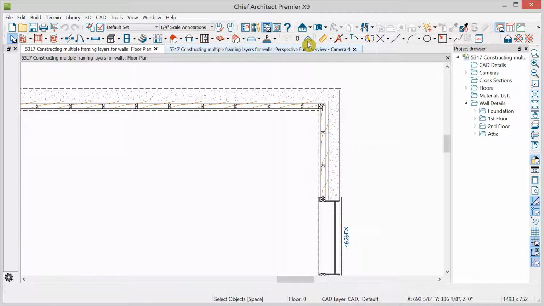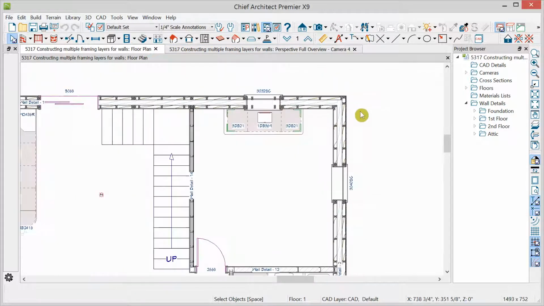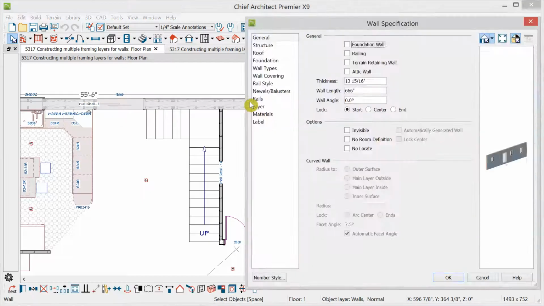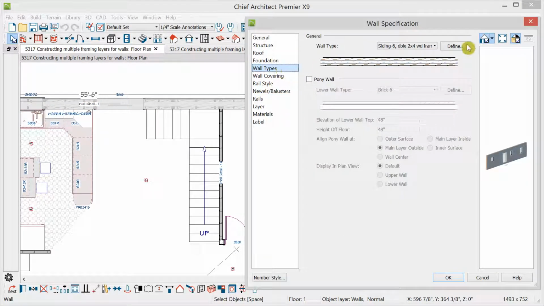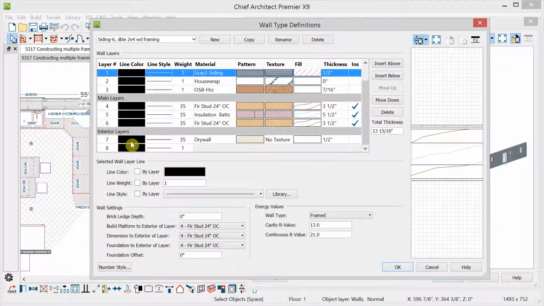Let's go back up to the first floor and decide we're going to select and open this double framed wall. Go to Wall Types, click Define to get into wall type definitions. And notice there are exterior layers, each row is a layer, main layers, and interior layers.